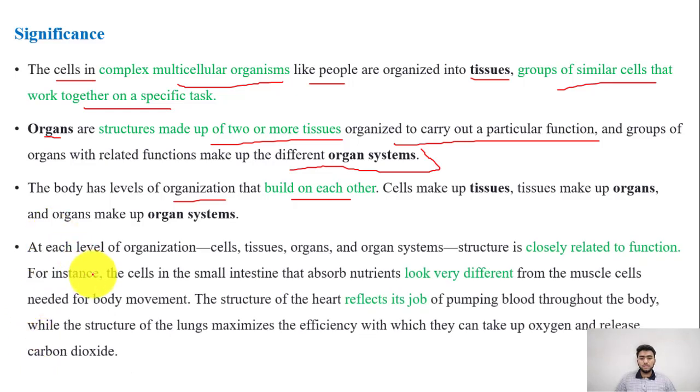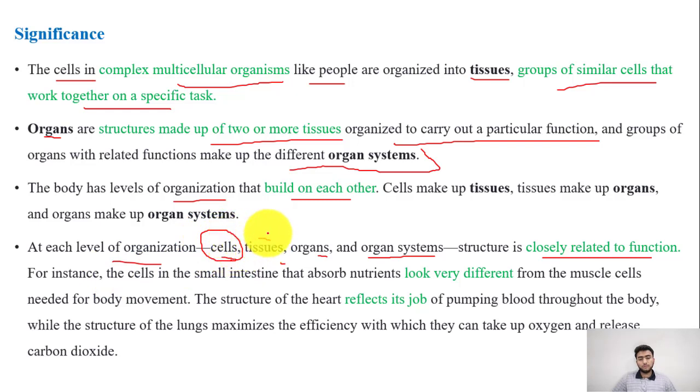So at each level of organization, cells, tissues, organs and organ systems, structure is closely related to function. It's important that you appreciate the fact that at each level of organization, cells of similar sorts group together to give rise to tissues.